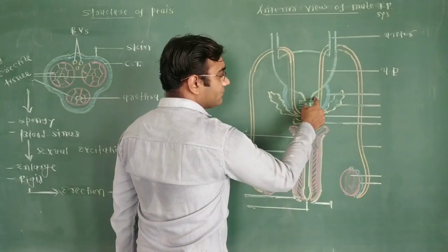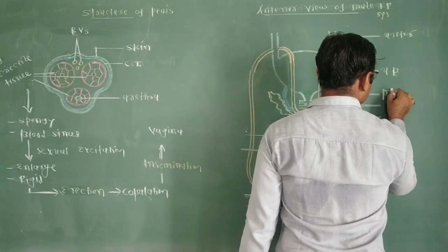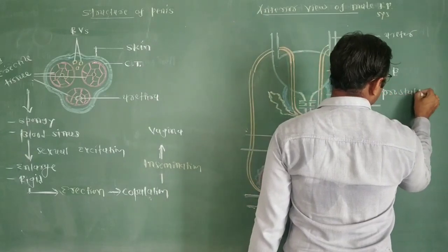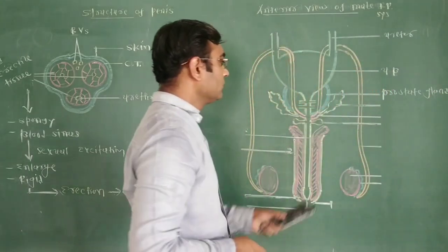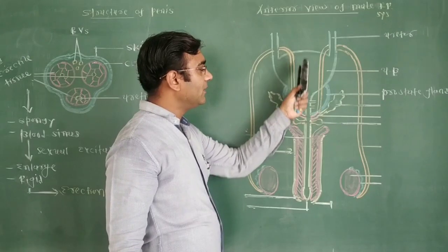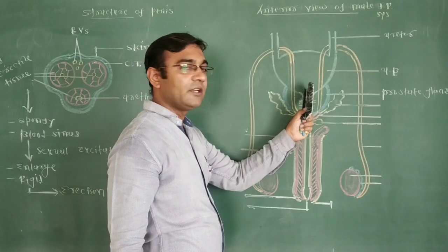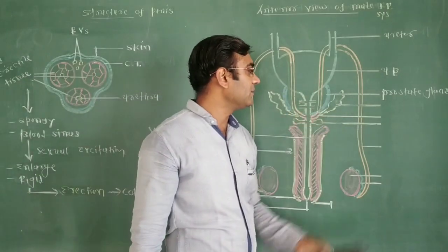Under the urinary bladder, a gland is present: the prostate gland. This is the anterior region of the urinary bladder. This is the posterior region of the urinary bladder. Under the posterior region of the urinary bladder, the prostate gland is present.